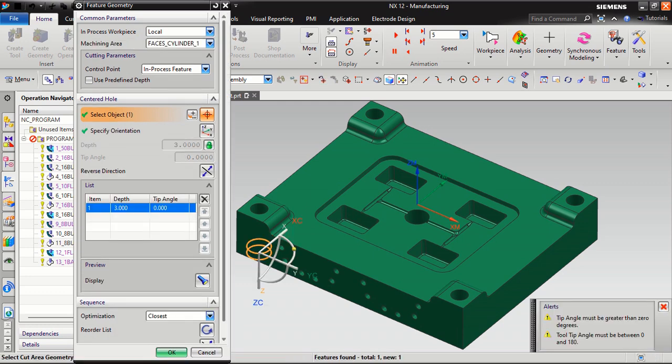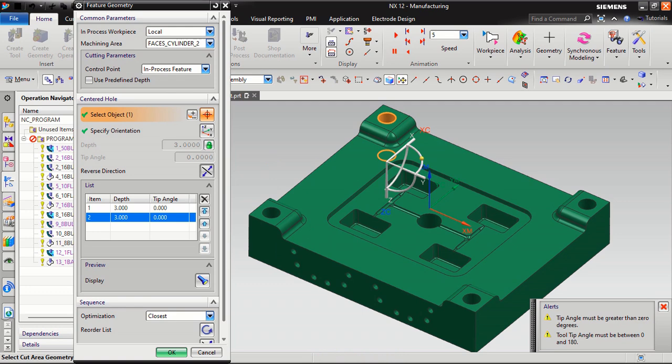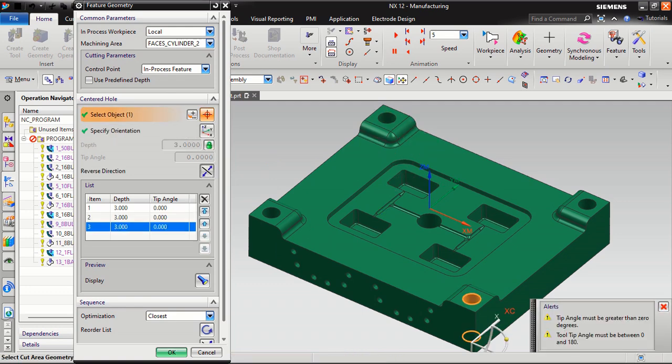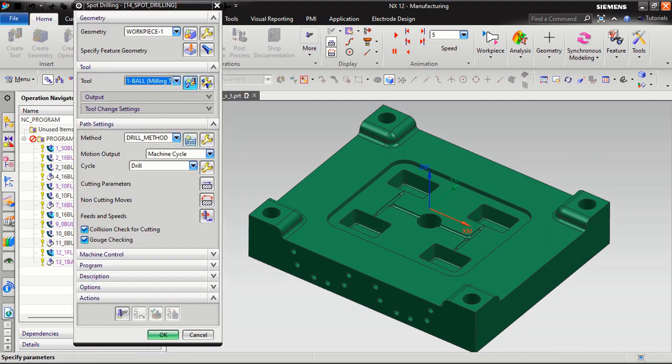Okay, this is the backside coming. So what I will do, I will take the reverse side, or in the post processor, face cylinder 2. Once again I will just specify it. One more time I will click it, reverse, click it, reverse. Okay, then we will define the tool.